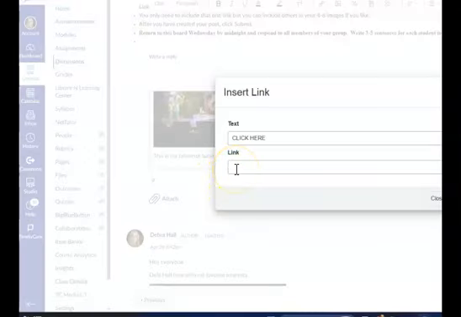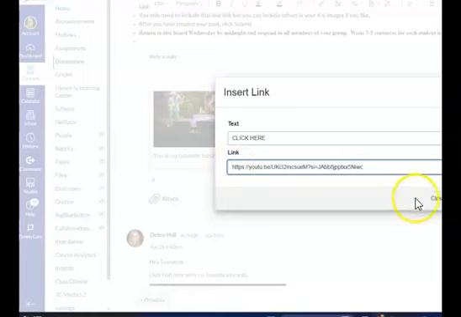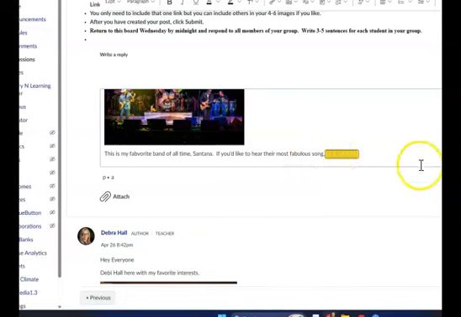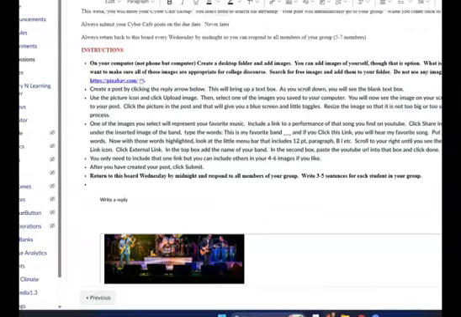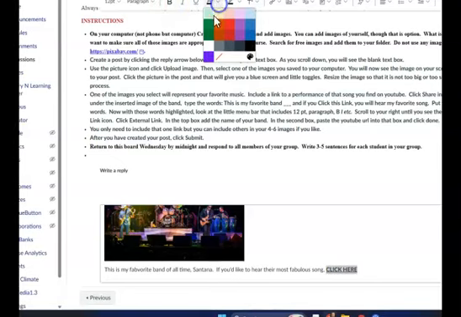And in that insert link, I'm going to paste that URL. Then I click done. And I'm going to make sure that this is nice and bold so that my fellow students can see it by clicking this. I can make it a pretty color if I want to make sure that it's visible. And now, when I click this post, my fellow students will be able to hear my favorite song.